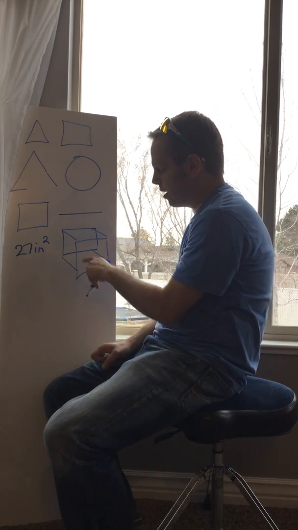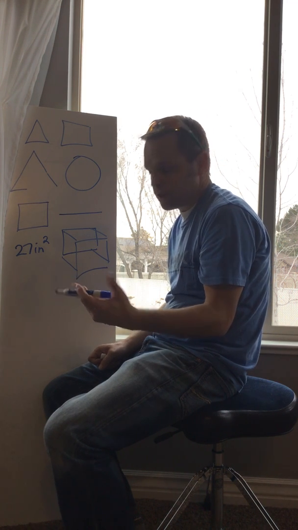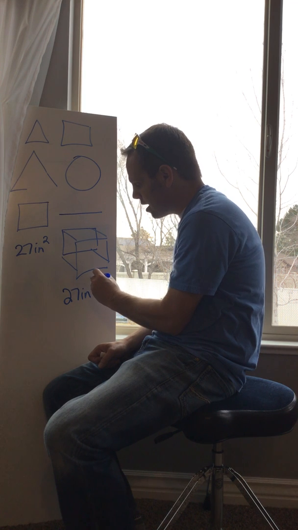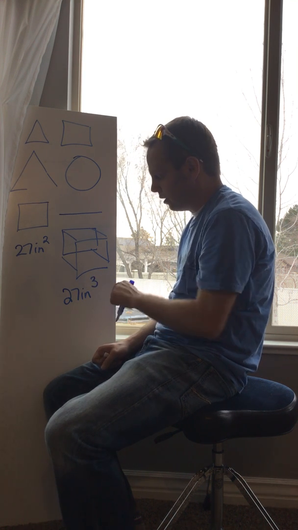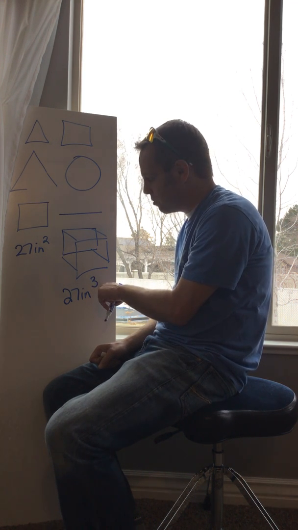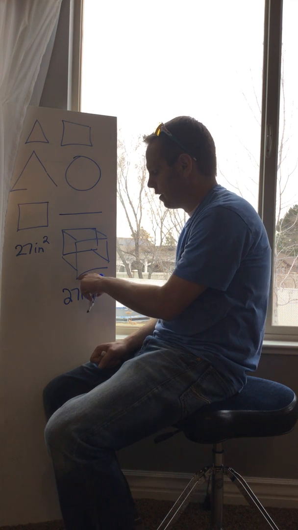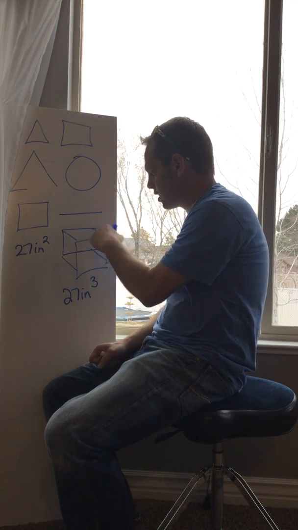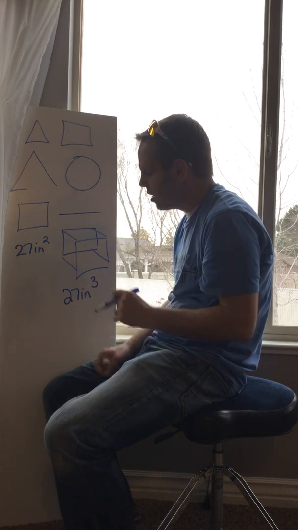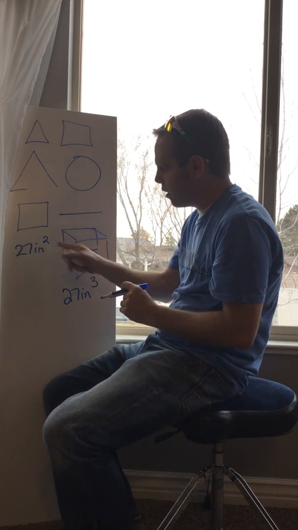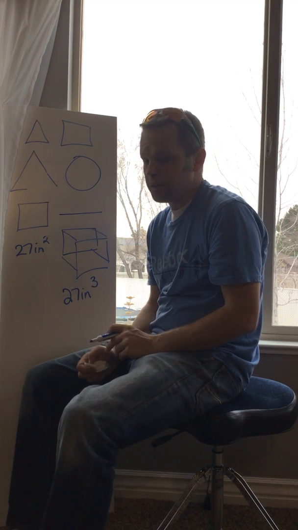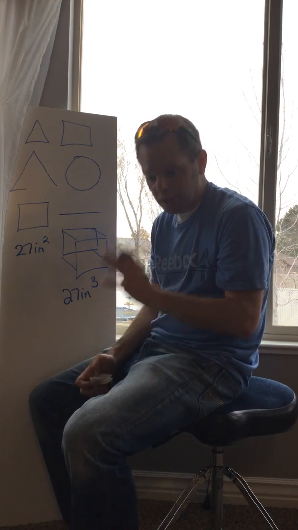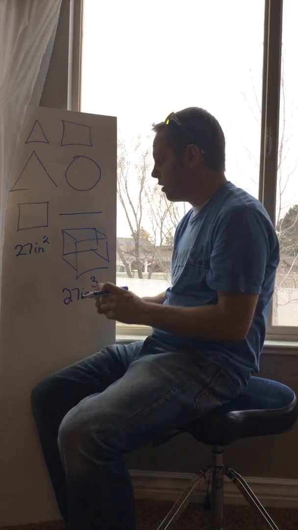If I'm talking volume and it's a 3D shape, I would have 27 inches, but this time cubed. The 3 goes there. This 3 means that there's 3 dimensions: width, height, and length, or length, width, height. Okay, 3 for volume, 2 for area. That's pretty important. 6th graders sometimes still mix that up, so keep that straight if you can.